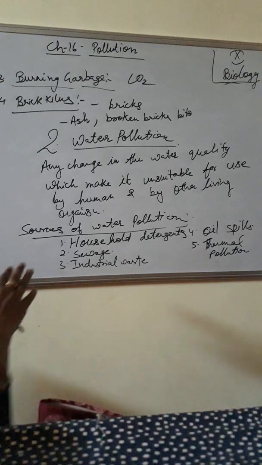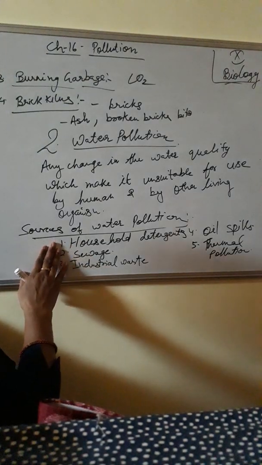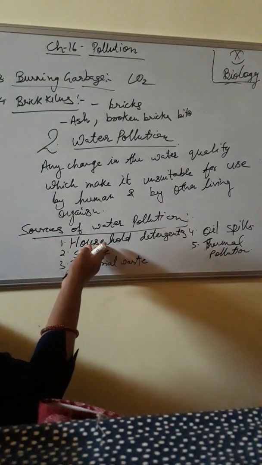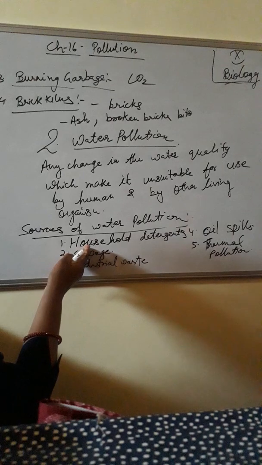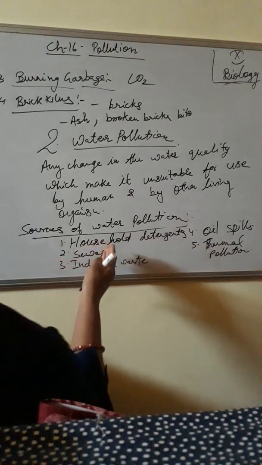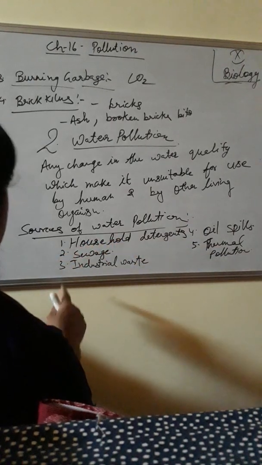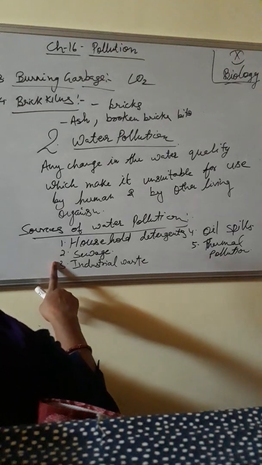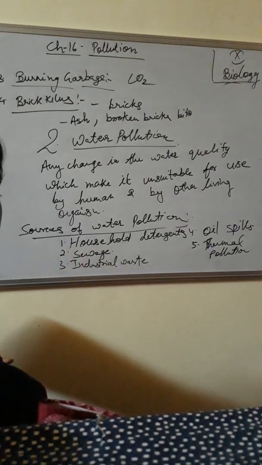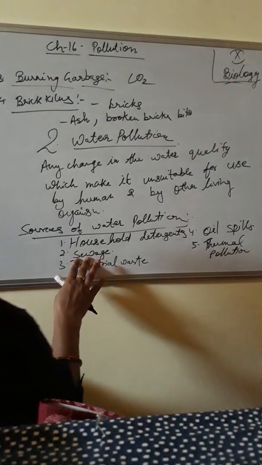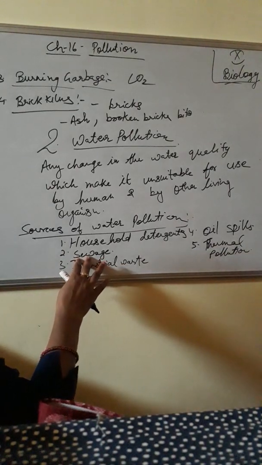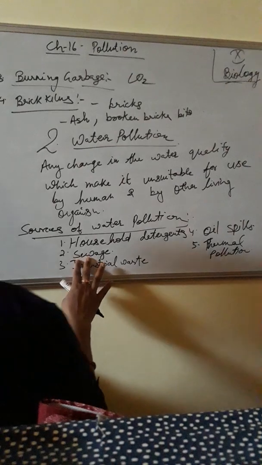In household detergents, like every home uses detergent, a cleaning agent, to wash and clean soiled or worn garments, crockeries and utensils, and the dirty water flows down in drains. Second one is sewage, a liquid waste from domestic activities. What is sewage? Liquid waste from domestic activities. It consists of kitchen waste, toilet, and other household waste matter.